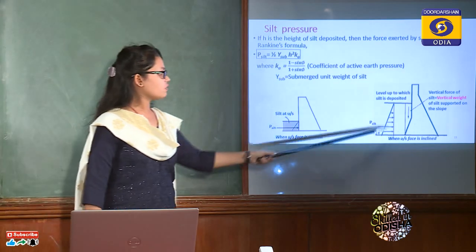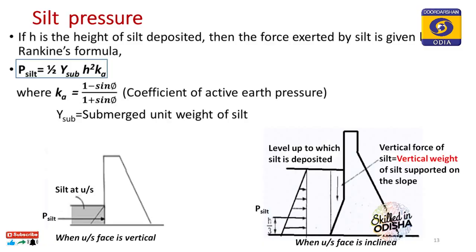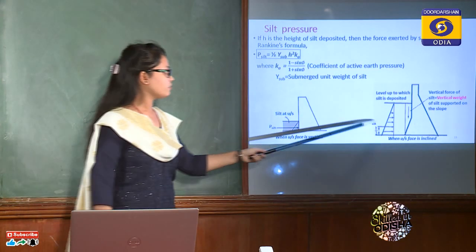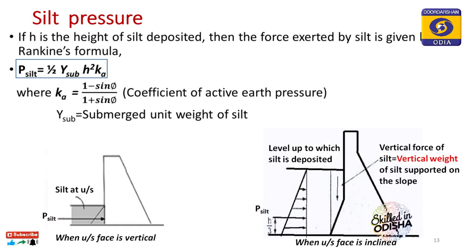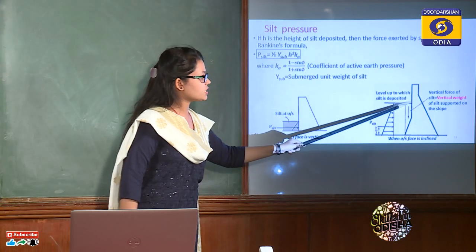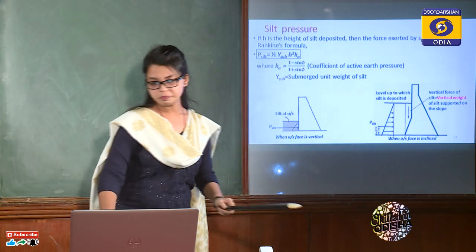Now the second case is when the face will be inclined, then there will be two components of the silt pressure, horizontal and vertical. So horizontal pressure will be same, that is this value, and that acts at the centroid, that is h by 3 from the base. Apart from that, there will be a vertical component that will be nothing but the weight of the silt which is supported in this sloping area.